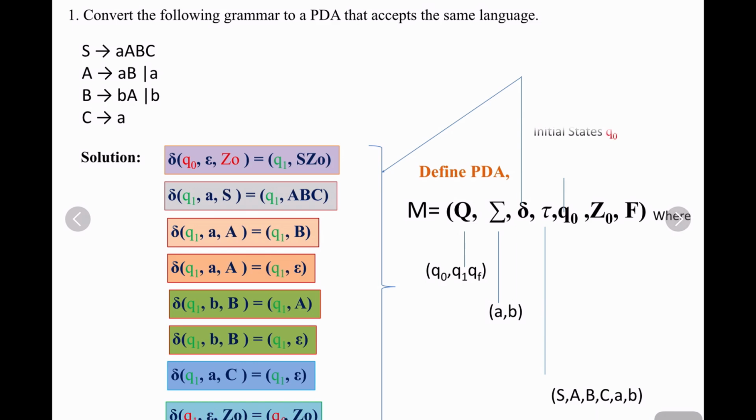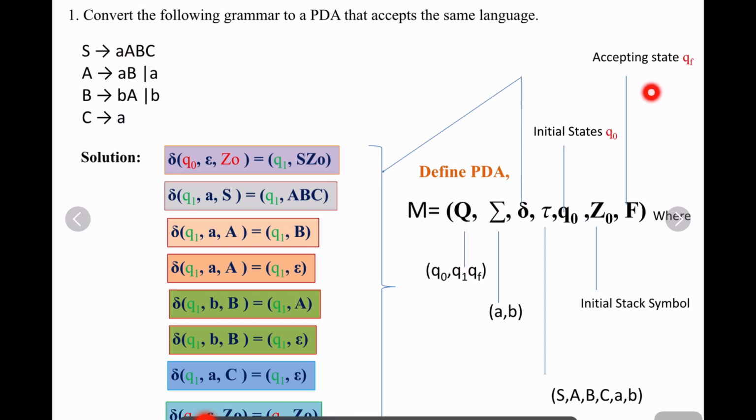What is Q naught here? Q naught is the initial state. What is Z naught? Z naught is the initial stack symbol. What is F here? You are using the accepting state QF. So if you write like this, you will get full marks. You need not write a transition diagram for the PDA. Just write the transition function, all the transitions, like this, so you will get full marks. So hope you understand this concept.